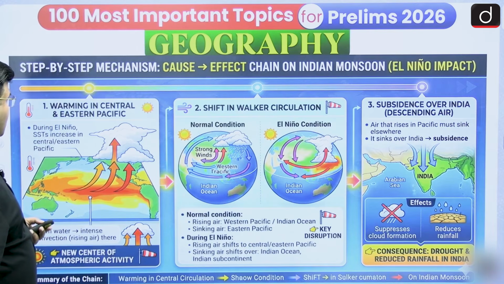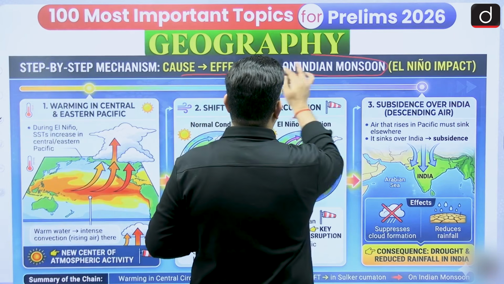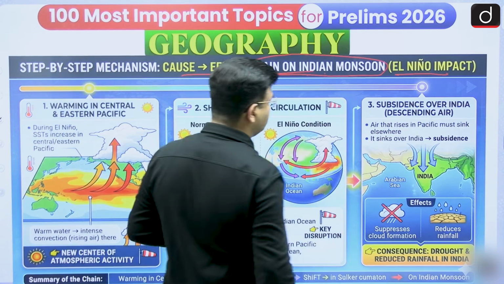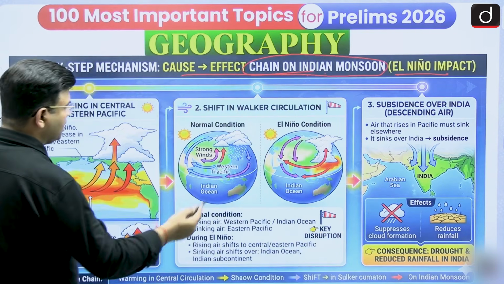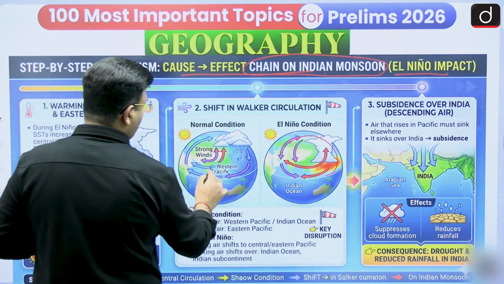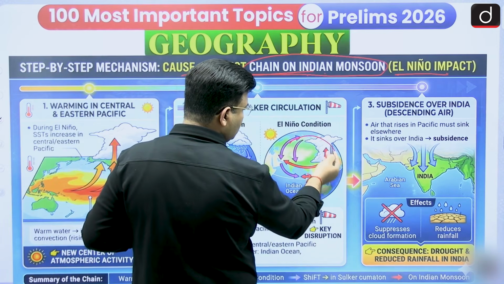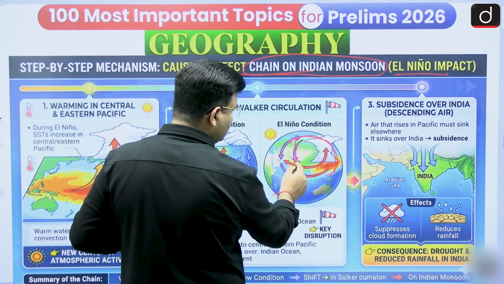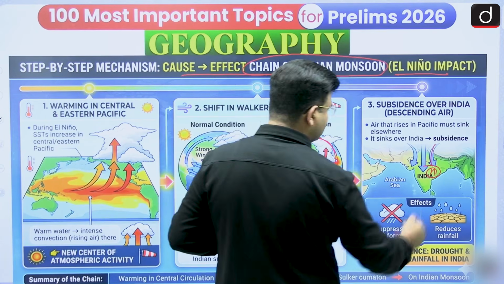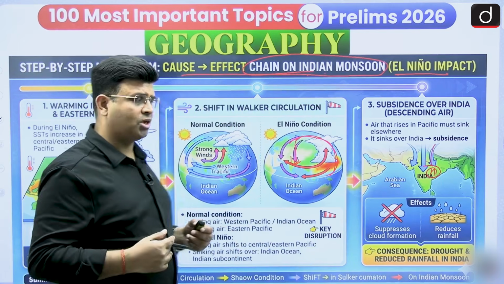Here we can see the step by step mechanism, the cause and effect chain of the impact of El Nino on the Indian monsoon. You already know what is happening on the Western Pacific. Normal condition is this one, but in the reverse Walker circulation, over India air is descending. A little high pressure is forming over India, and then the southwest monsoon, which comes from the Arabian Sea, Bay of Bengal and Indian Ocean, is reduced.